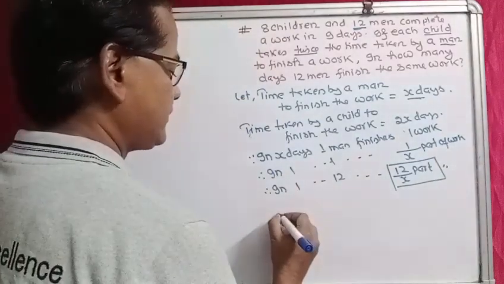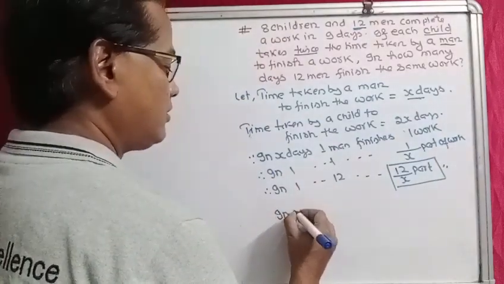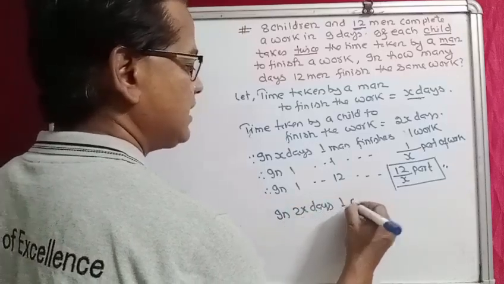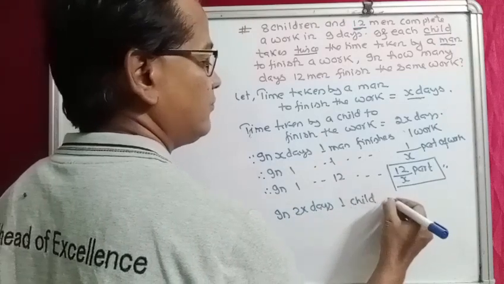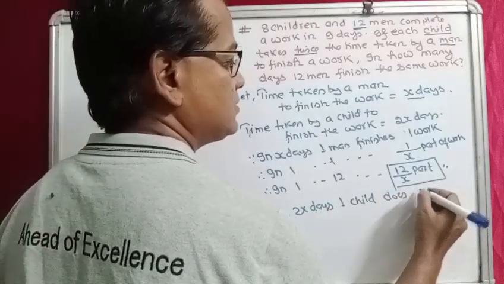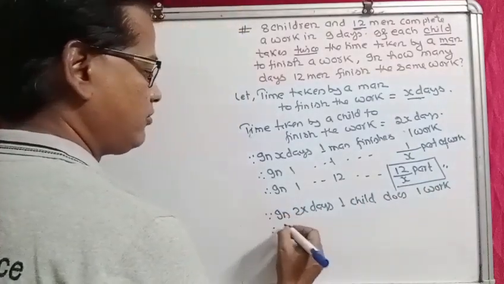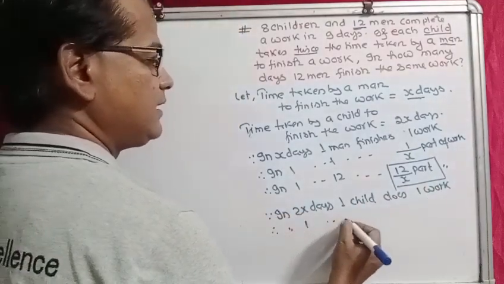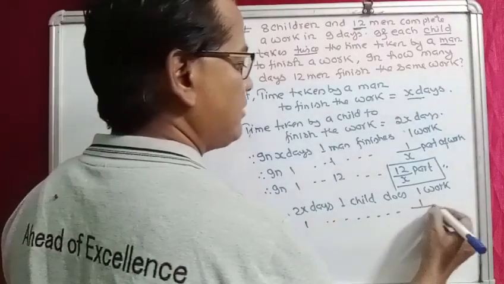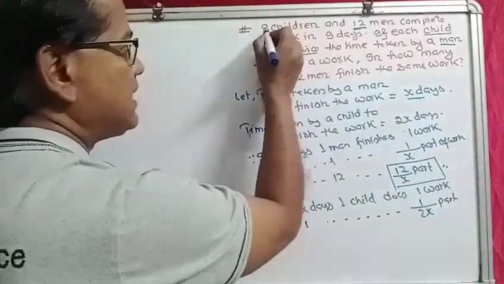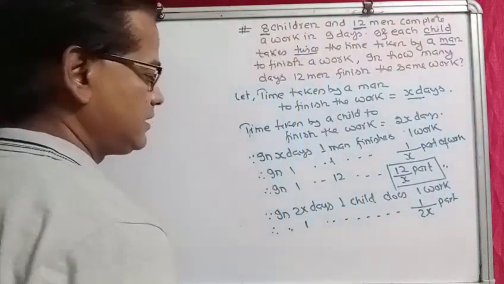Similarly, in 2x days, one child does one work. Therefore, in one day, one child will do 1 by 2x part of work. Now, children are 8, right?